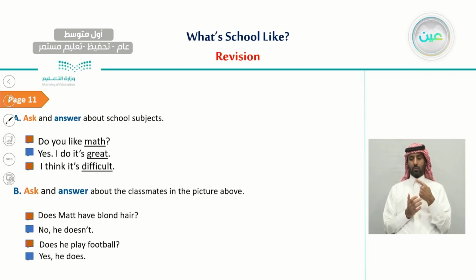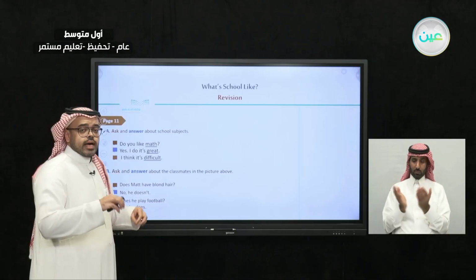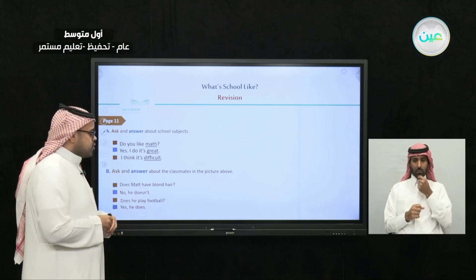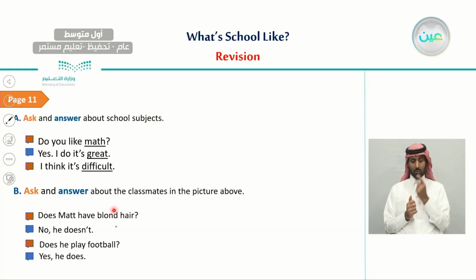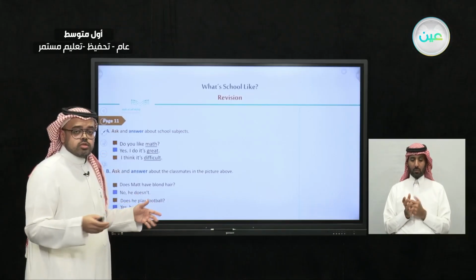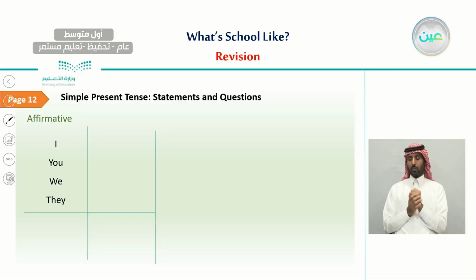We also talked about the classmates in the pictures. We said how to describe different people. And we have learned some of those descriptions, like for example, the color of the hair, whether he's tall, his height, or even his weight. We have talked about a lot of adjectives.